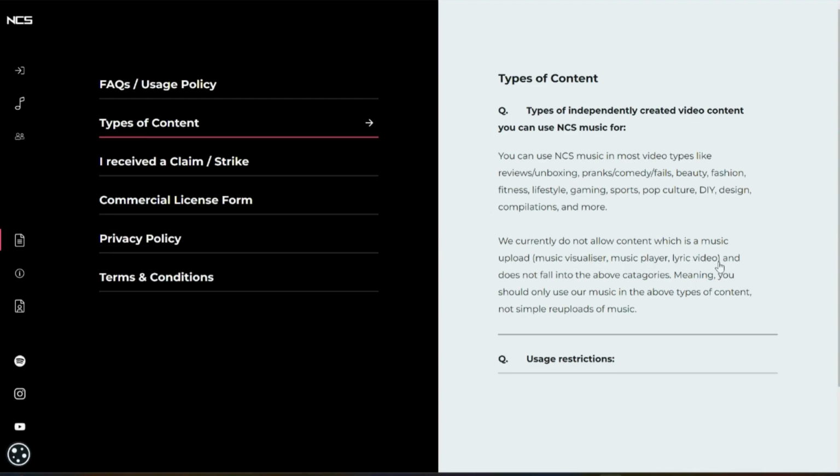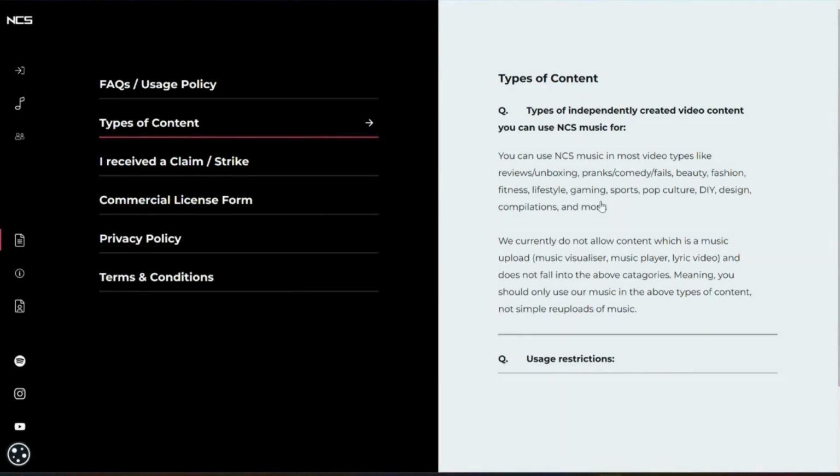And then it says we currently do not allow content which is a music upload. And then it says in parentheses defining what that is: music visualizer, music player, lyric video. So music channels, I'm sorry, you cannot use NCS in your content. And does not fall into the above categories, meaning the categories we talked about previously that you can use their music in.